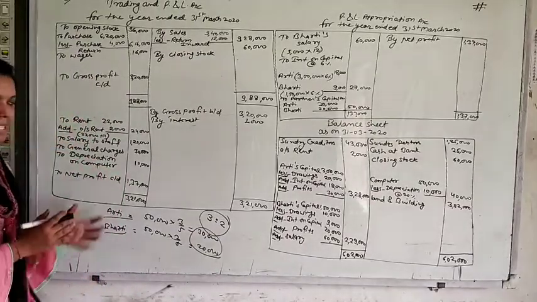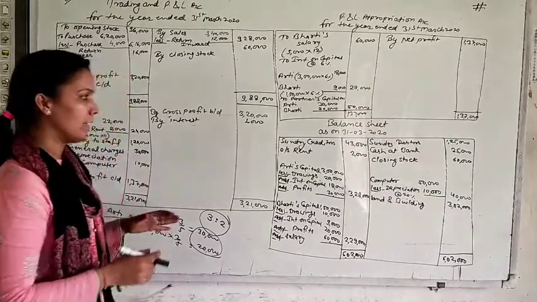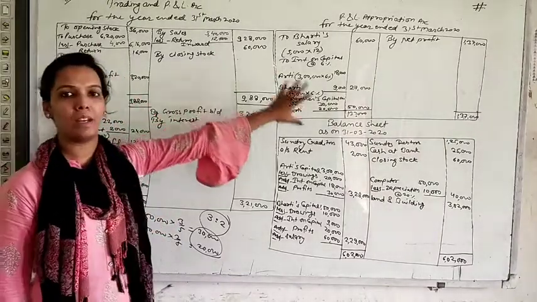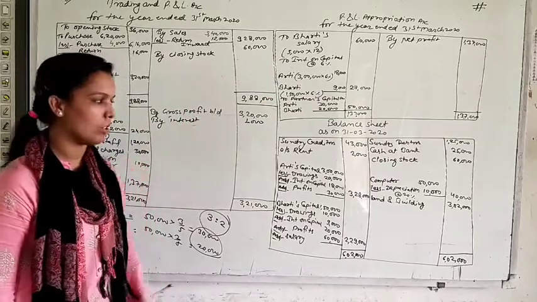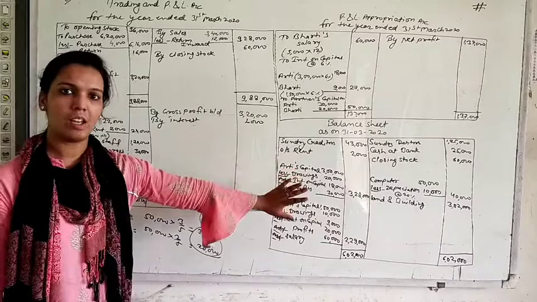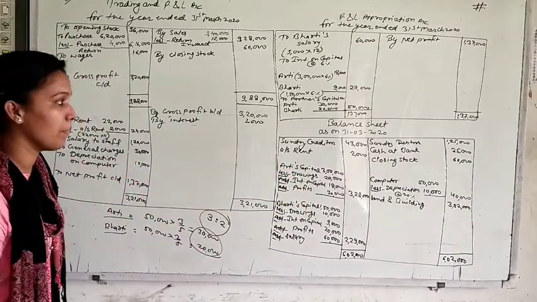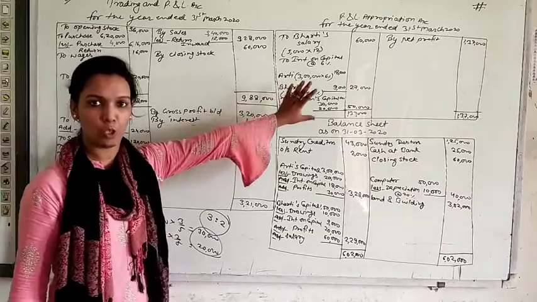So this was the basic question of this partnership. What is the different point here? That you have to prepare a P&L appropriation account in this question, because trading account, profit and loss account and balance sheet, these are old points for you. Everybody knows how to prepare these statements. But P&L appropriation is a new account for you.